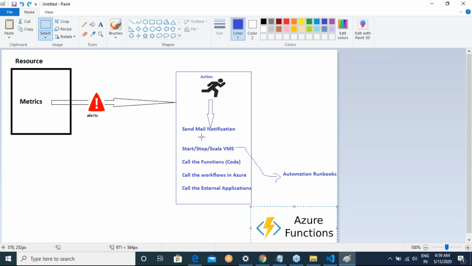You can basically deal with this with Azure Functions.